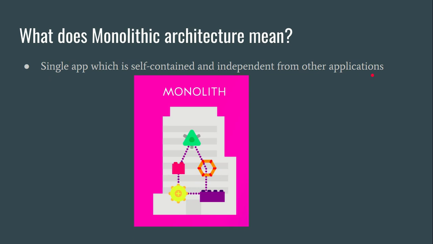Let's say you have developed a Django project and you want to host it onto the cloud. You have chosen Amazon Web Services and taken an EC2 instance. Let's say this background is your EC2 machine. Inside it you have your Django project running, your database, your messaging broker, let's say Kafka, your caching system and some other services running. All are tightly bound to each other in one single machine or environment, and they are independent from other applications. This type of architecture is called monolithic architecture, which is self-contained.